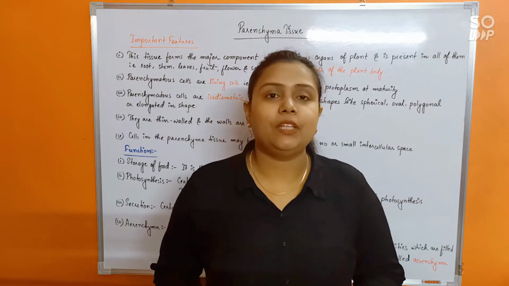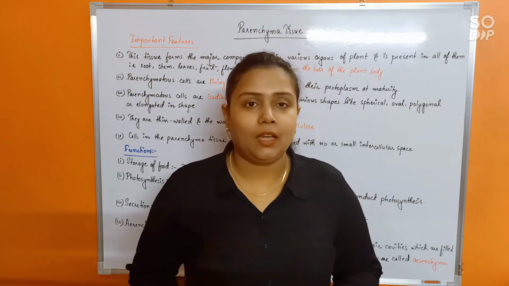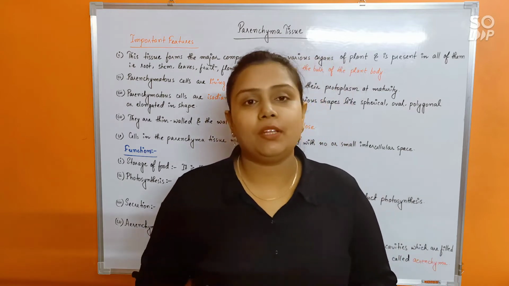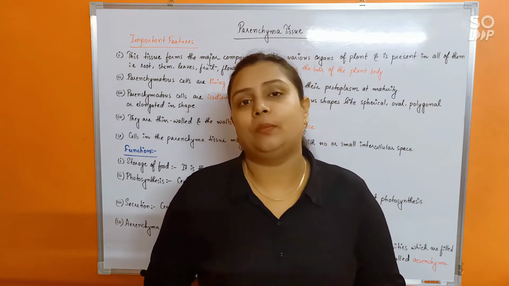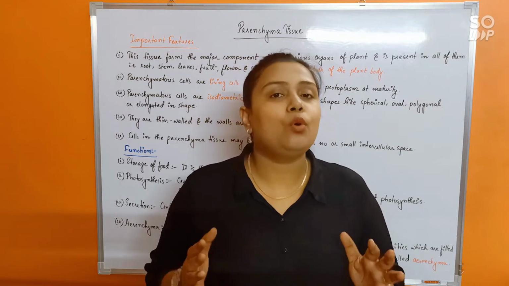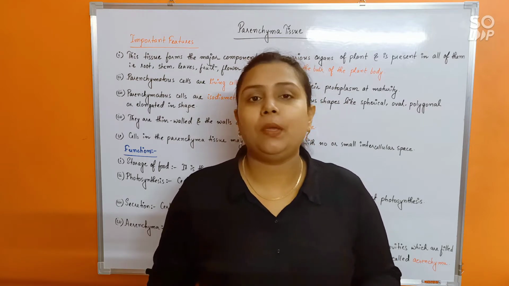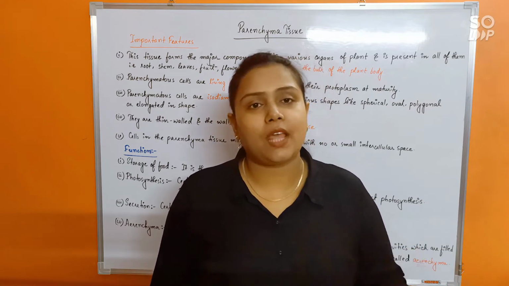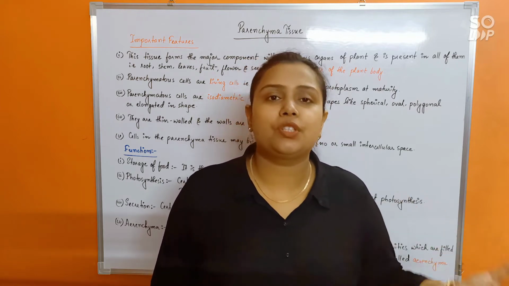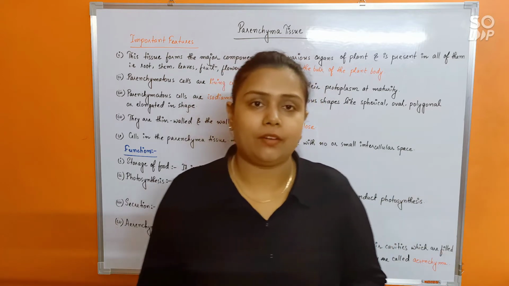Now let us start with parenchyma tissues. First of all, parenchyma tissues are simple permanent tissues which form the bulk of the plant body. That means most of the part of the plant body would be made up of parenchyma. You can name any part like root, stem, leaf, flower, fruit, seed. Every part consists of parenchyma.